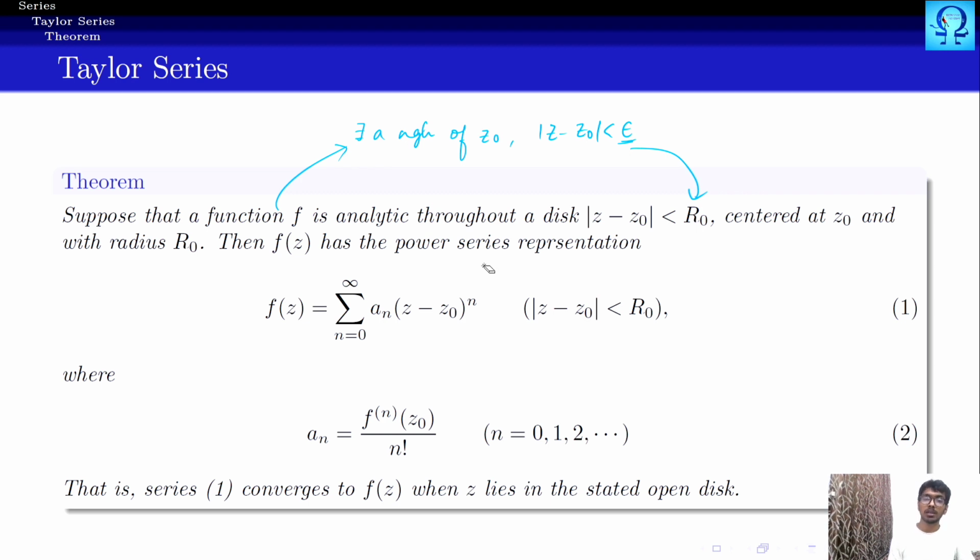So what do we mean by the power series? That is a series of this form centered at z naught. This is valid in this disk where your a_n's are found using this ideology.